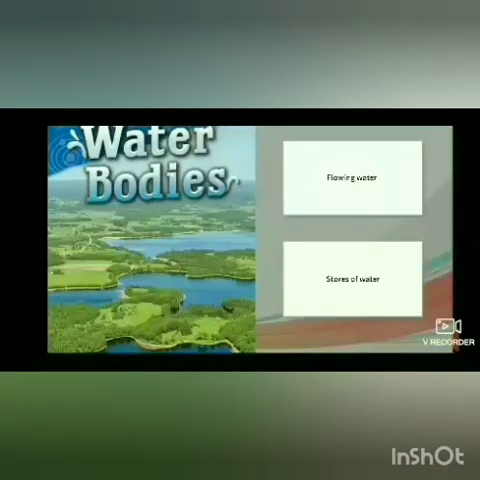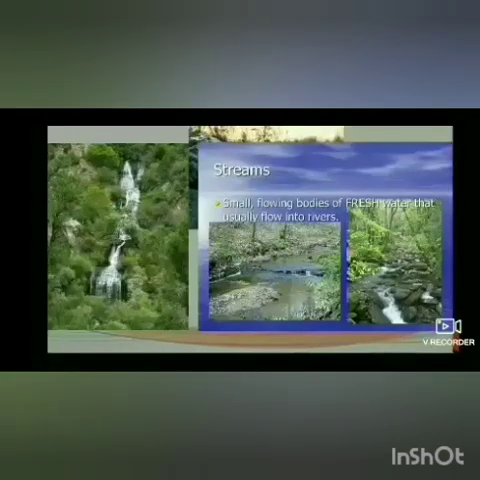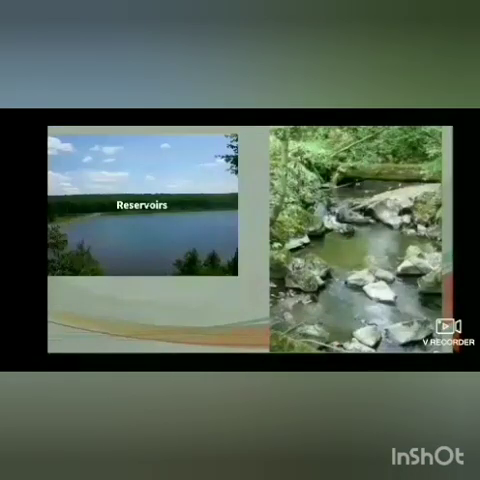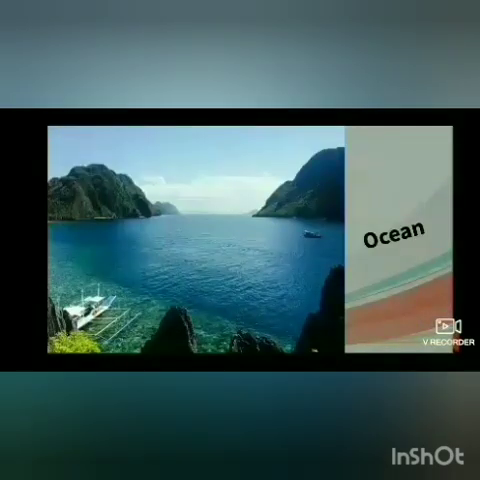Now, here are the different water bodies. Flowing water and stores of water are examples of water bodies. Springs, streams, rivers, lakes, reservoirs, creeks, seas and oceans are all water bodies.